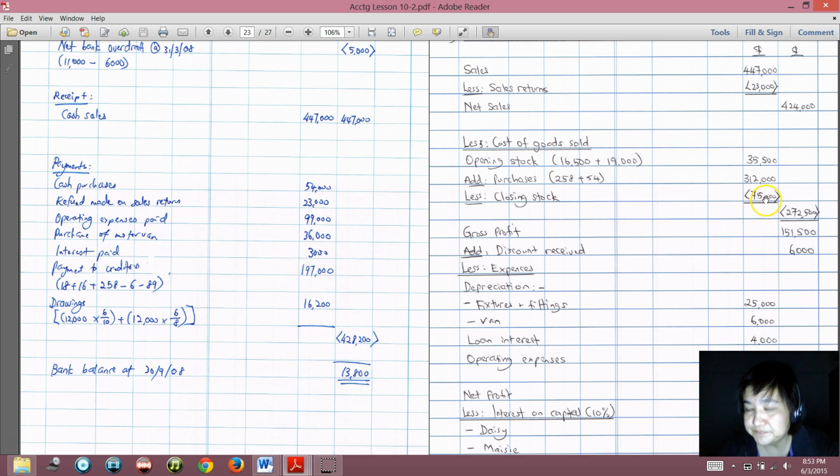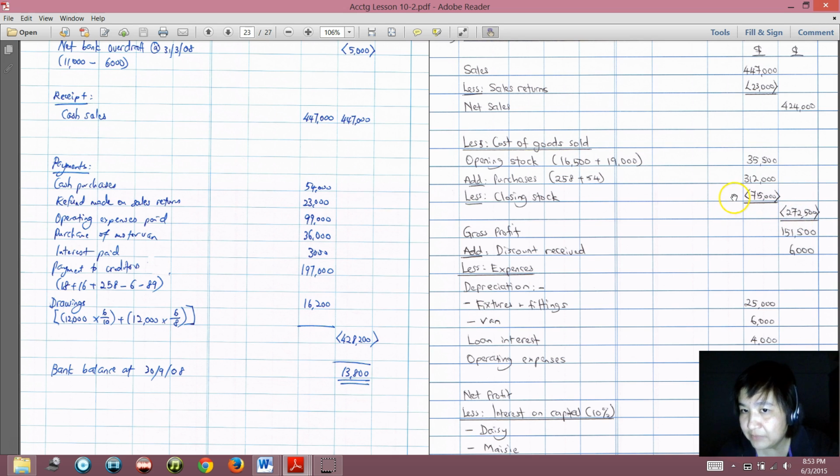For example, if this closing stock is 0, the cost of goods sold will be higher than this figure by 75,000, and the gross profit will be lesser than this by 75,000. So the lower the closing stock, the higher would be the cost of goods sold.